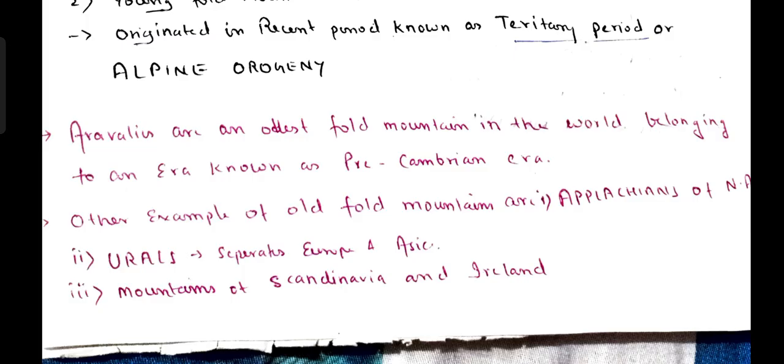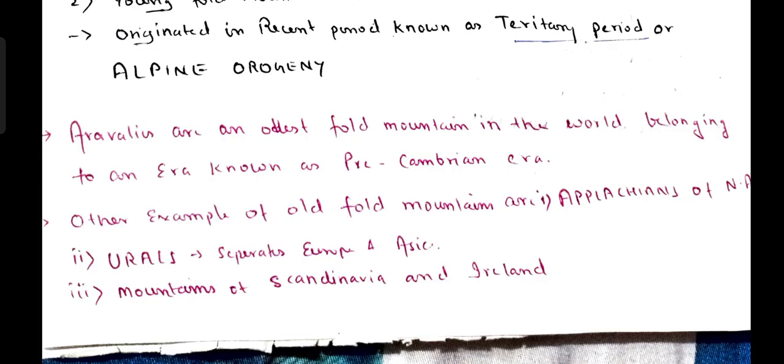Second, Urals. It is a mountain range which is located here, and that is considered as a division between Europe and Asia, because geographically there is no division between Europe and Asia. Both are the same, but culturally there is a difference between Europe and Asia, and इसलिए we consider that as the Urals.